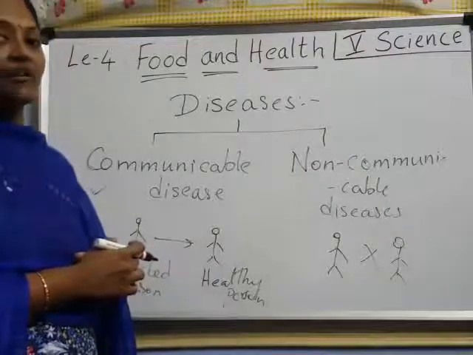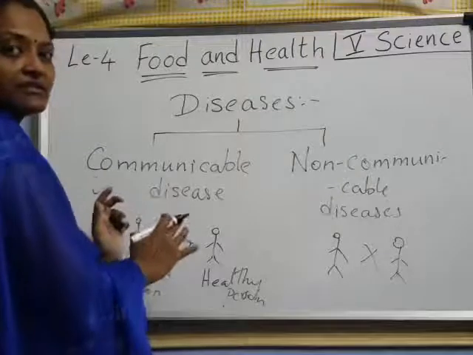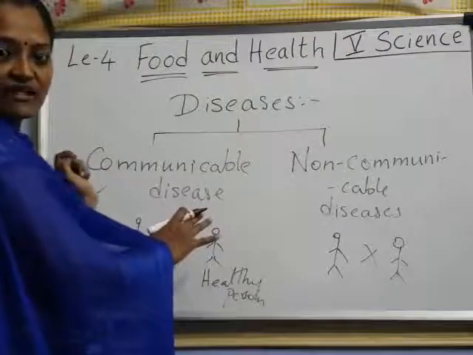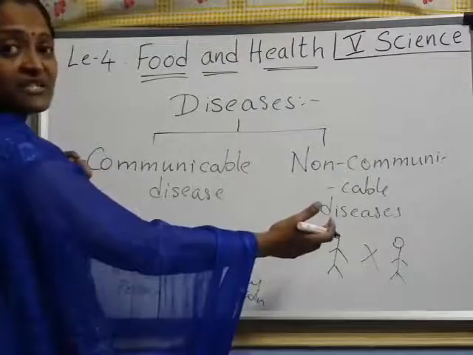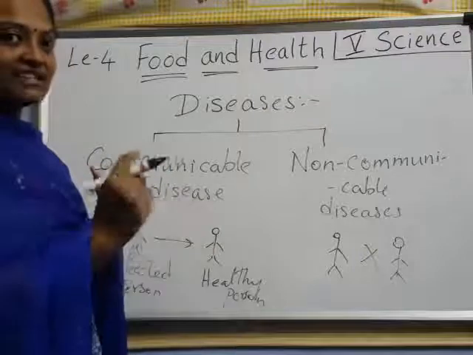Understood, children? Got it? What is that? Communicable means if the disease is transferred from one person to another person, we call it communicable diseases. Understood? Non-communicable diseases means the disease is not transferred from one person to another person. Shall I say some examples?